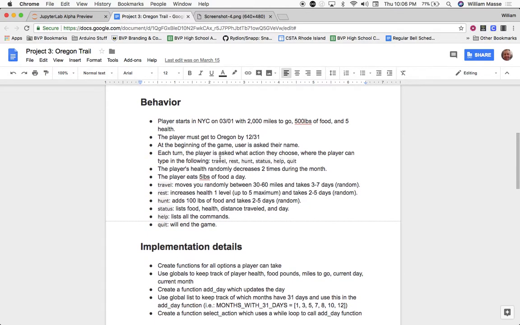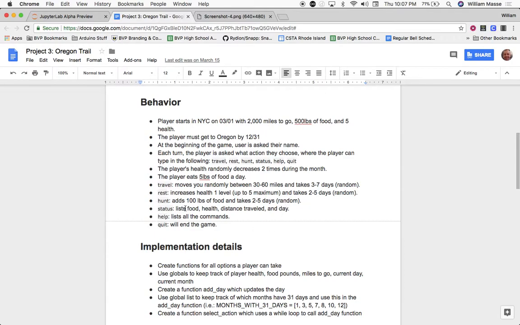And we're going to have basically just 3 moves in this game: travel, rest, and hunt. Every day that goes by, the person is going to lose 5 pounds of food. And twice a month, randomly, the player's health is going to go down by 1. And the moves are thus: travel is going to move you 30 or 60 miles closer to Oregon and will take you a random number of days between 3 and 7. Rest will increase your health by 1, and it will take 2 to 5 days, again, random. Hunting will add 100 pounds of food, and again, 2 to 5 days, random.